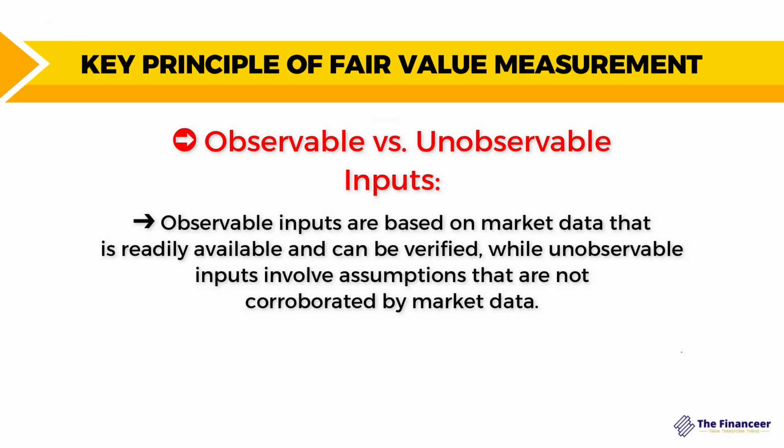But unobservable inputs are estimated using some internal models for valuation, such as the discounted cash flow method, in order to estimate the fair value based on the present value of the future cash flow. So as you see, this unobservable input depends on internal models for valuation. That's why it's considered the lowest priority when it comes to measuring the fair value.